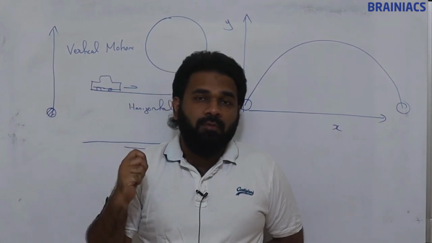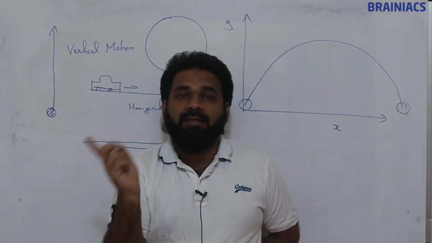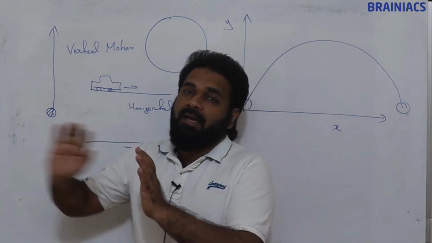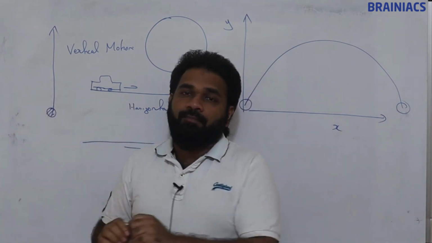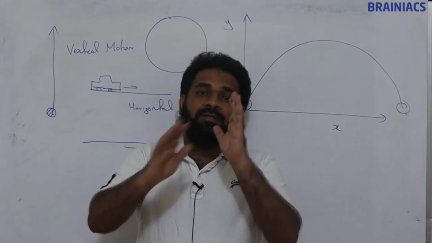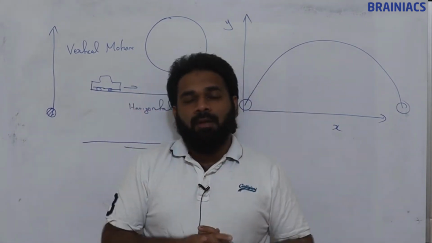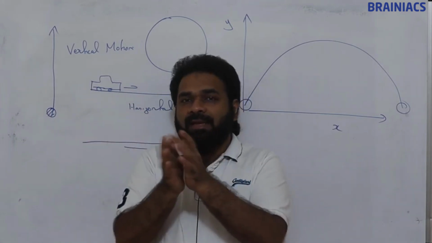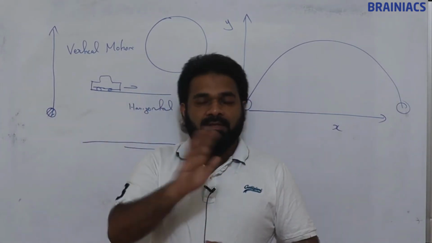We will resolve this vector into the x direction and y direction. We will calculate the x direction quantities separately, and the y direction quantities separately. After that we will take the resultant. That is the approach.